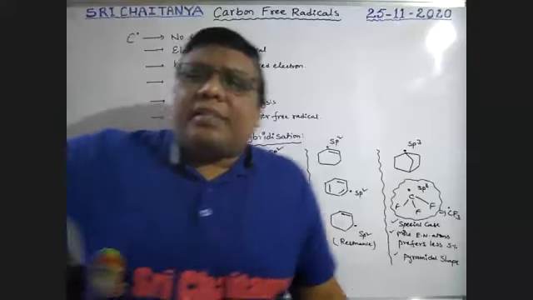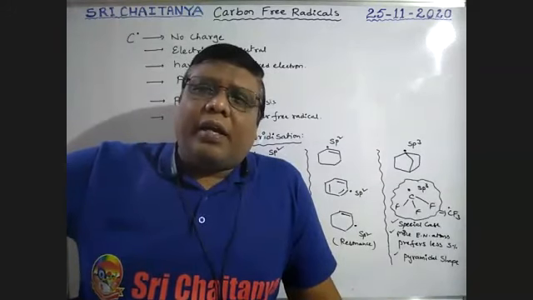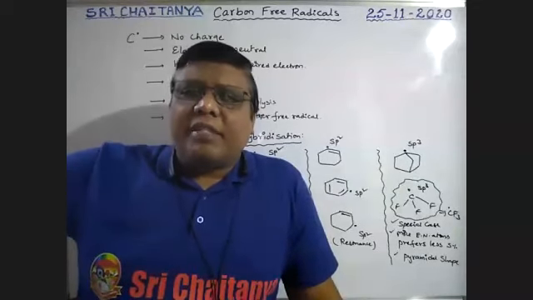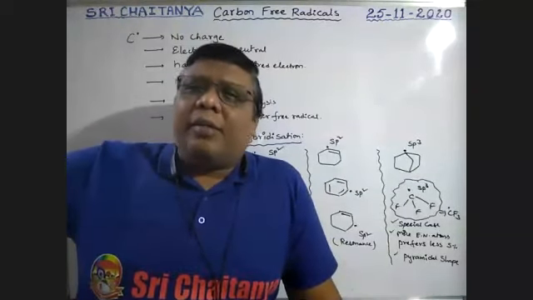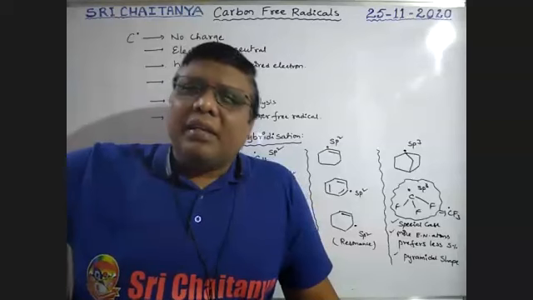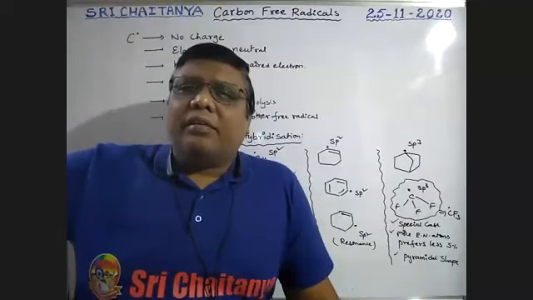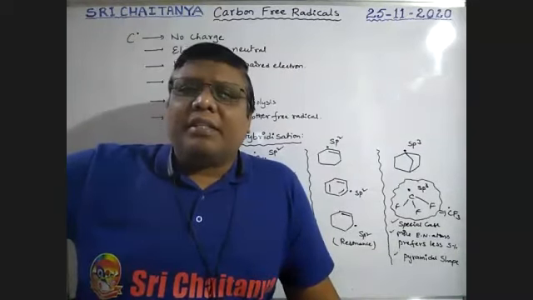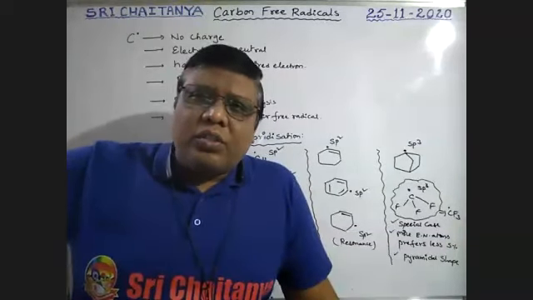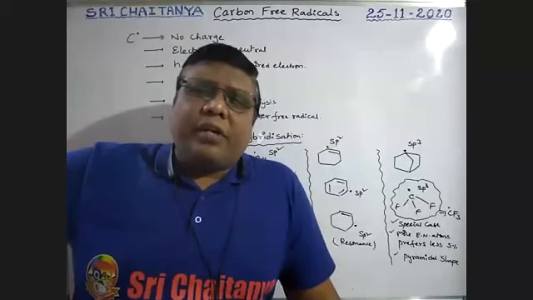So, in our yesterday's class, we covered carbocations. Almost carbocations are over, boys. Now, other reaction intermediates along with carbocations are carbon free radicals, carbanions, carbenes, nitrenes, and benzyne, which is also called arynes. The second important class is carbon free radicals, and the third one is carbanions. Now I am trying to close these two topics today: carbon free radicals and carbanions. Now I am starting here.